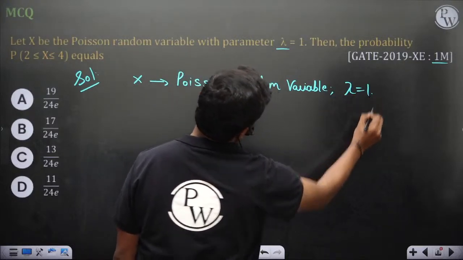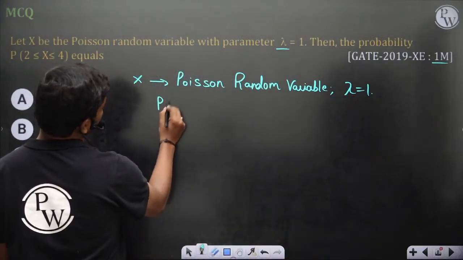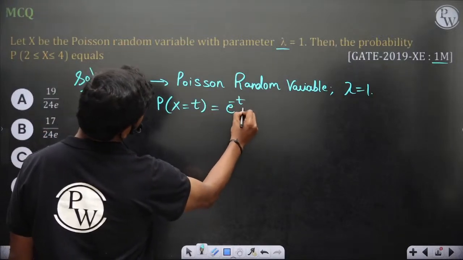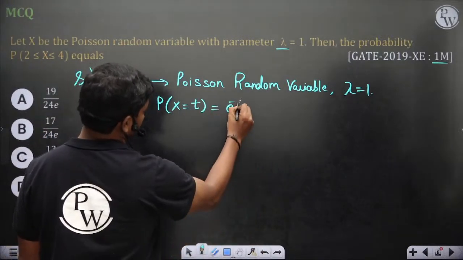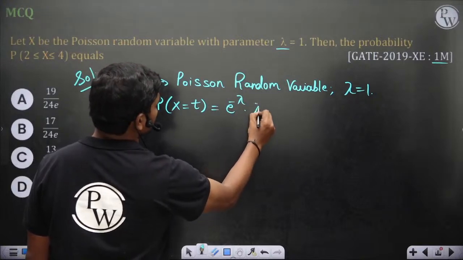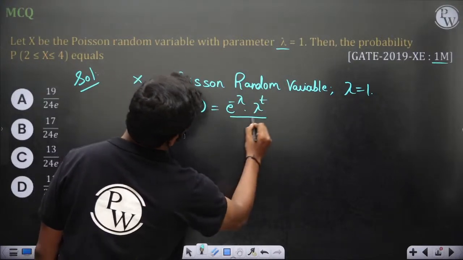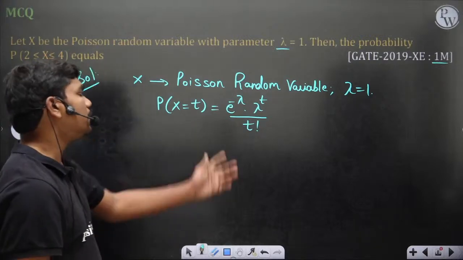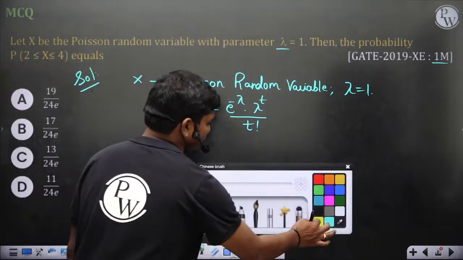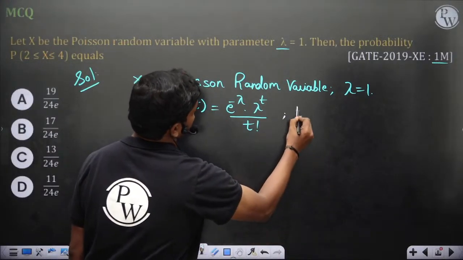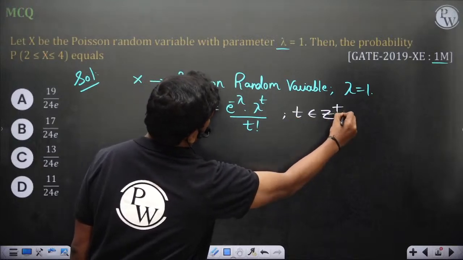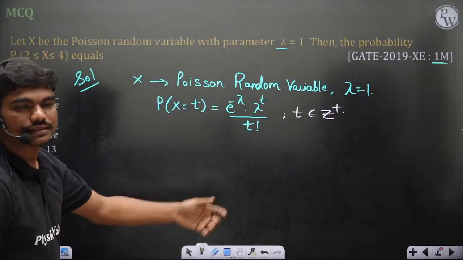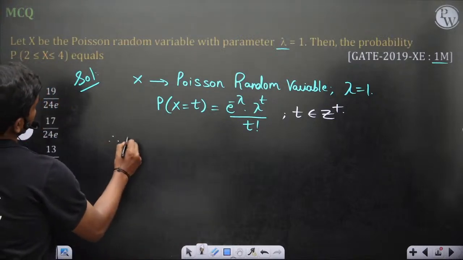So lambda is equal to 1. So P of X is equal to e power minus lambda into lambda power t by t factorial, correct? So this is what you have actually, if t is some number, where t belongs to Z plus.